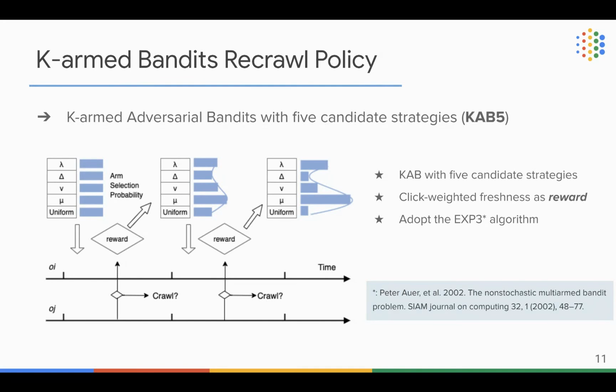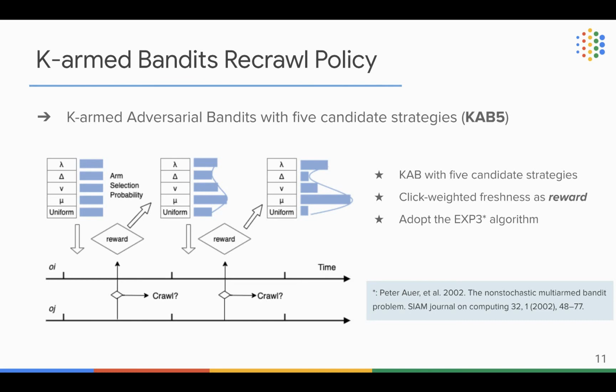In the very beginning, we set the arm selection probability to be uniform, and then in each timestamp, we pick one arm based on this probability distribution, and then make crawling decisions based on the chosen arm, and then compute the increase of click-weighted freshness as a reward. Using this reward, we then recompute the arm selection probability.